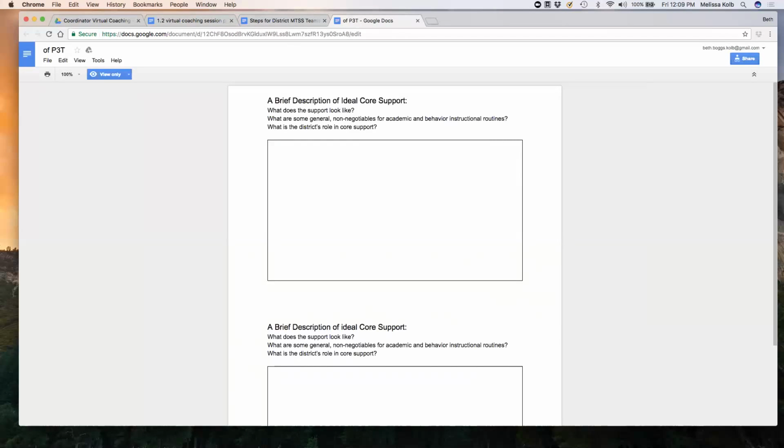So one of the things that you did with your team is you jotted down your ideas about what a core would look like. What are some general non-negotiables for academic and behavioral instruction? And then what is the district's role in core support? And after you jotted down your own items, you passed your paper to the person beside you and you circled, underlined, or used a highlighter to illustrate some of the key points that were really important.